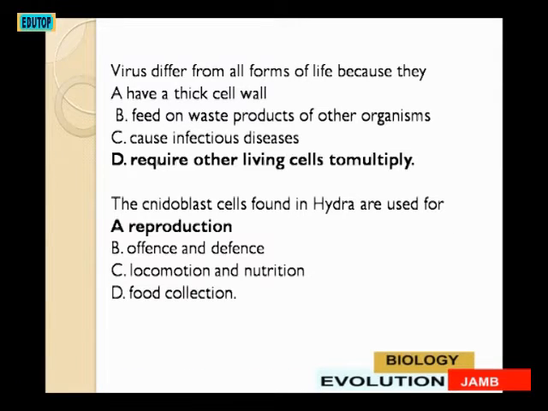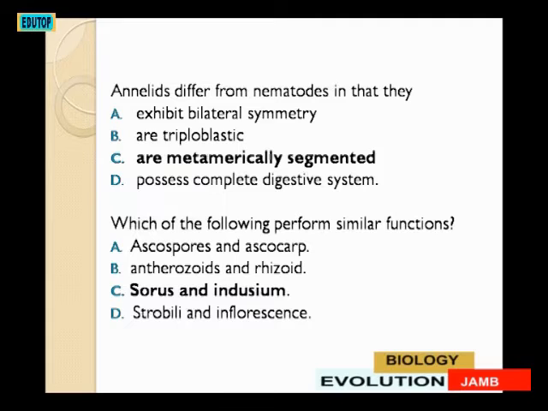The next question. Annelids differ from nematodes in that they do what? A. They exhibit bilateral symmetry. B. They are triploblastic. C. They are metamerically segmented. D. They possess complete digestive system. Annelids differ from nematodes in that annelids are metamerically segmented.